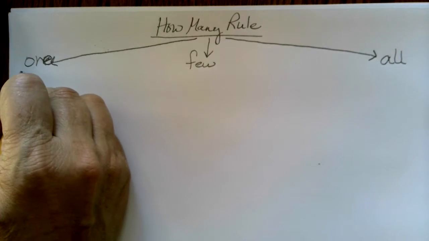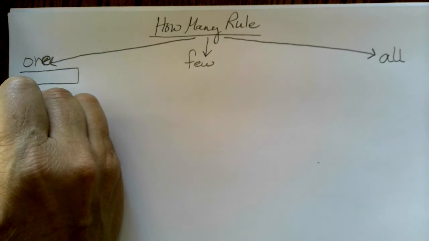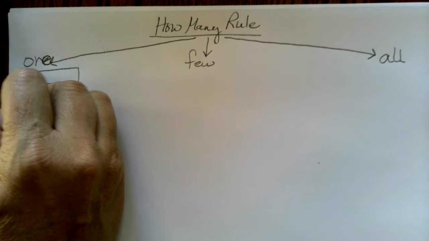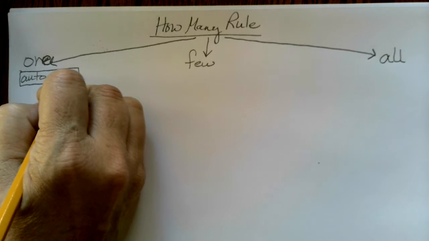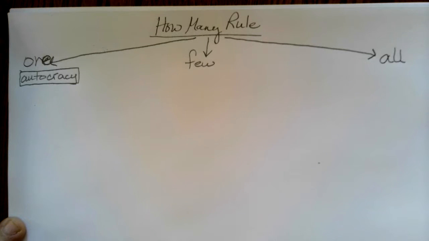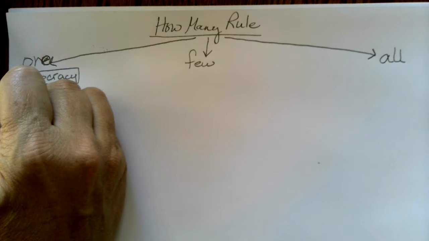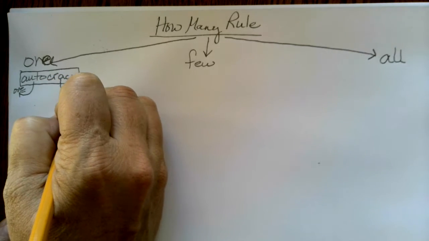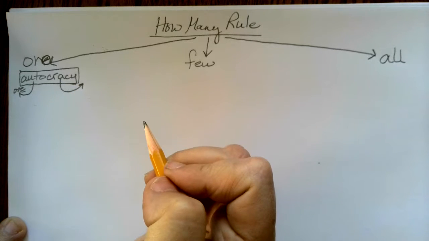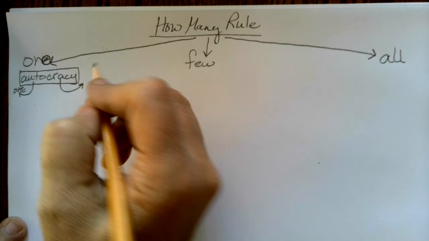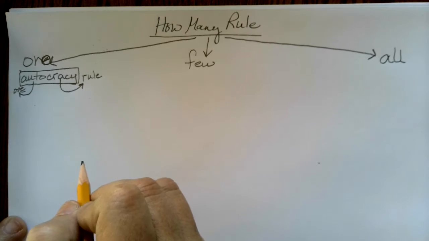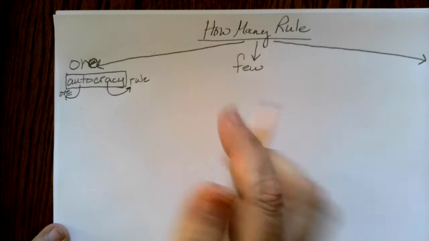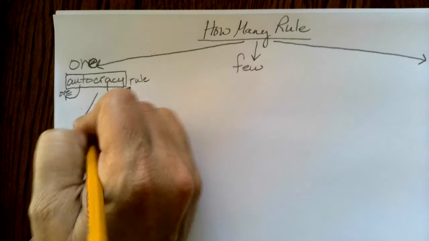And we have different names for those in political science. When one person rules, we call that autocracy. And this sort of makes sense because the word auto means one. And the word kratia, can't remember if this one's Latin or Greek, but it means rule. So one rules. And we have actually then 2 different kinds of autocracy. So let's divide those out.